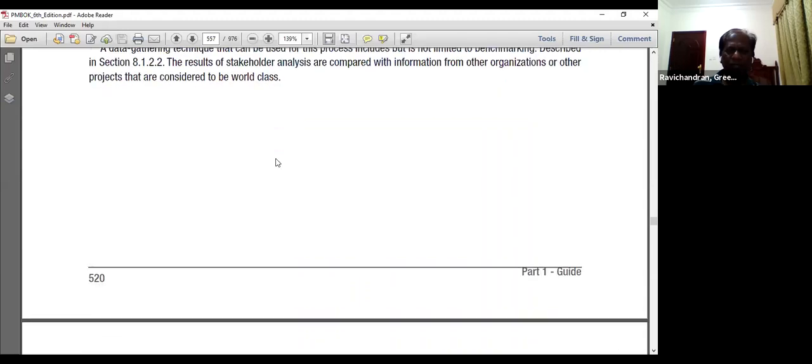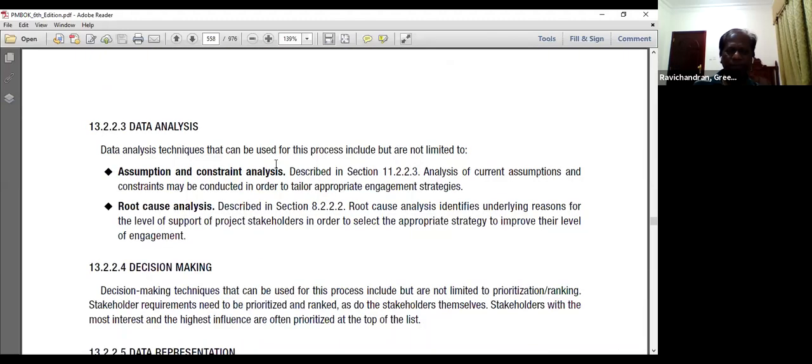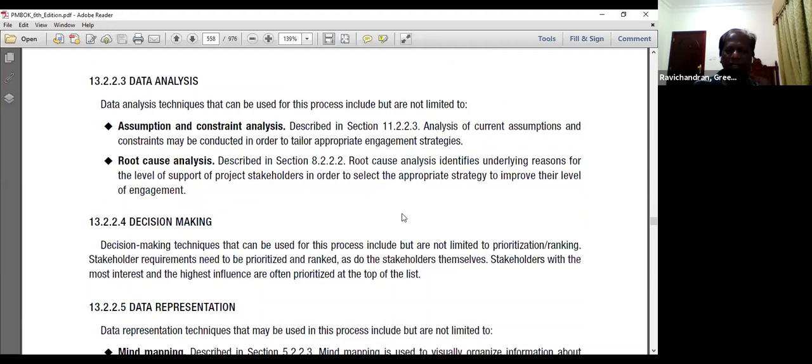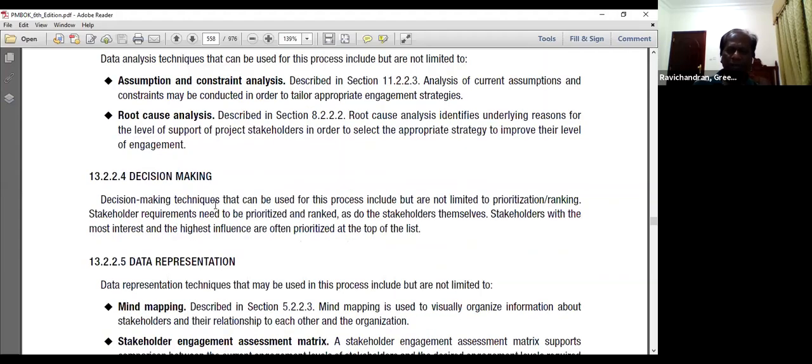Data gathering techniques, which is benchmarking, assumptions and concern analysis. Analysis of the current assumptions and concerns may be conducted in order to tailor the appropriate engagement strategies. Root cause analysis identifies the underlying reason for the level of support of the stakeholders in order to select the appropriate strategy to improve the level of engagement.